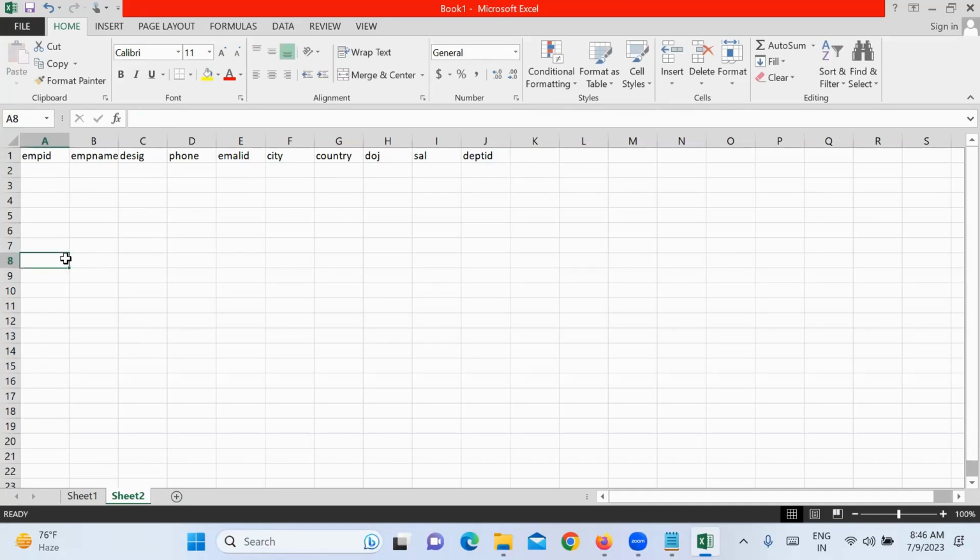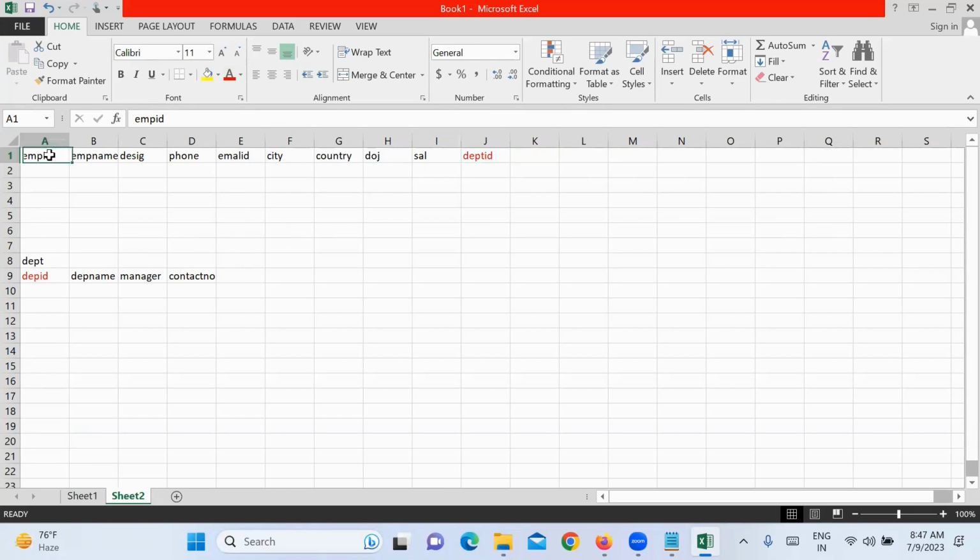Suppose there is a department table with department ID, department name, manager, and contact number. What is the common column between these two tables? Department ID. These two are common, so there is a relation between the two tables like this.